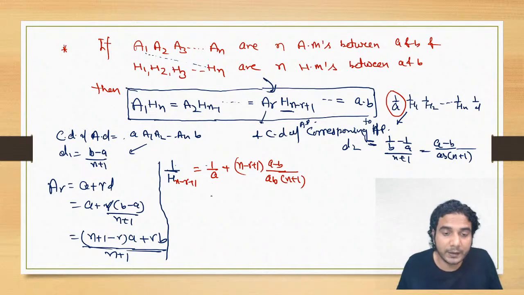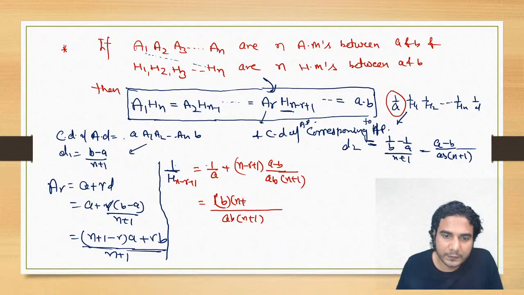Let's simplify it, then we'll need to take reciprocal also, then we will take the product, all right. So it is 1 upon, what is the LCM? LCM is going to be AB into (n plus 1), all right. Let's take the LCM. So it is going to be B into (n plus 1) here and plus (n minus R plus 1) into A and minus (n plus 1 minus R) into B. All right, let's simplify it.